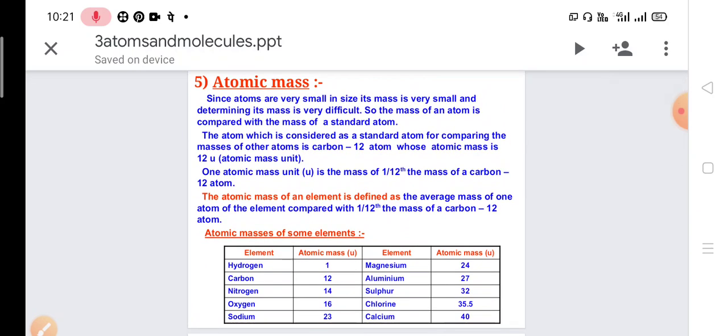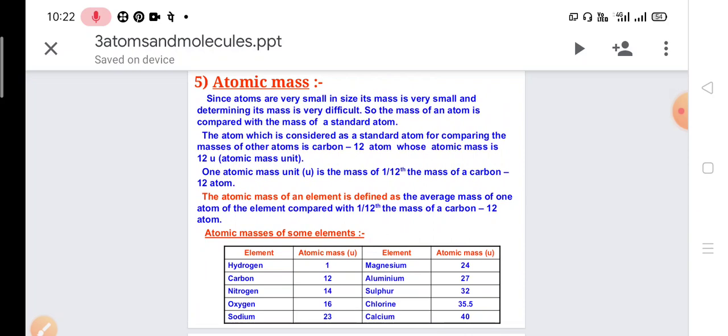Atomic mass. What is atomic mass? Since atoms are very small in size, their mass is very small and determining their mass is very difficult. As our body is large in size, when we weigh our body, we can find out its weight. But when we talk about the atom, it is very small. So it is very difficult to find the mass of the atom.